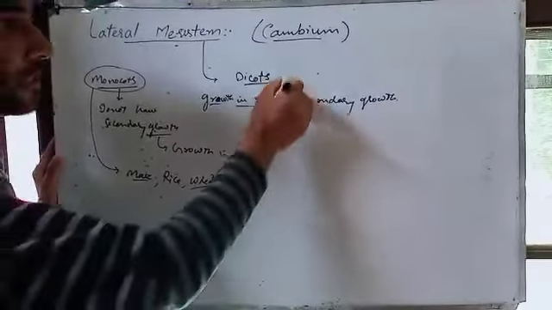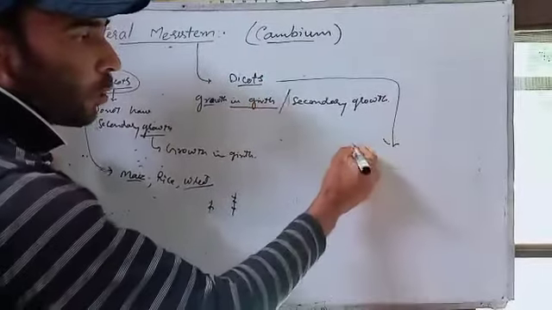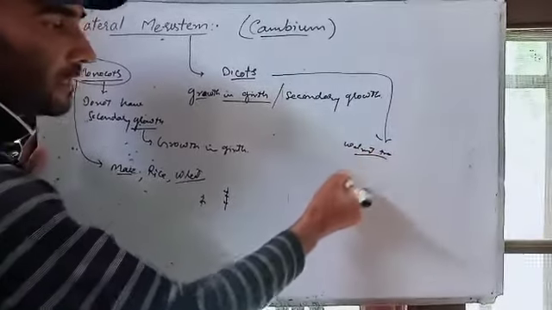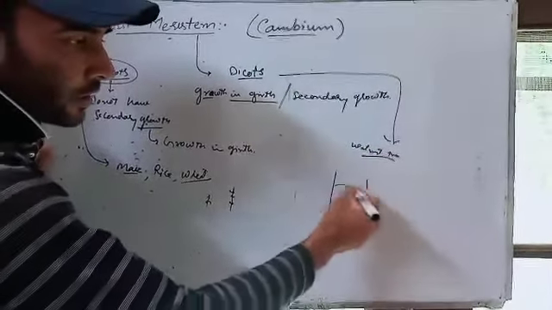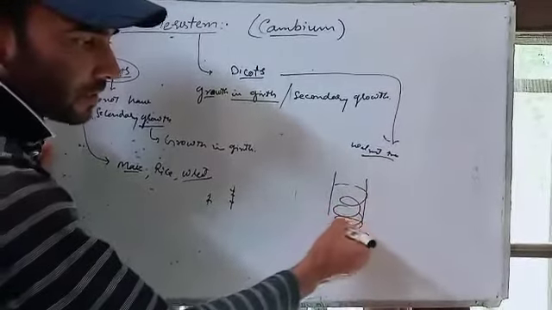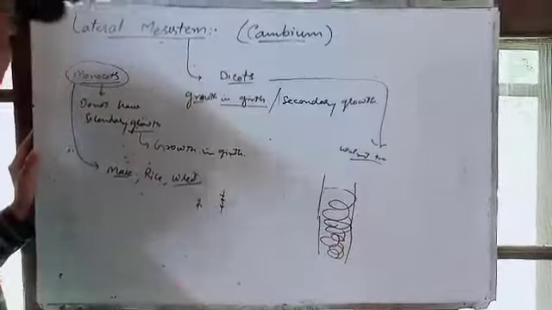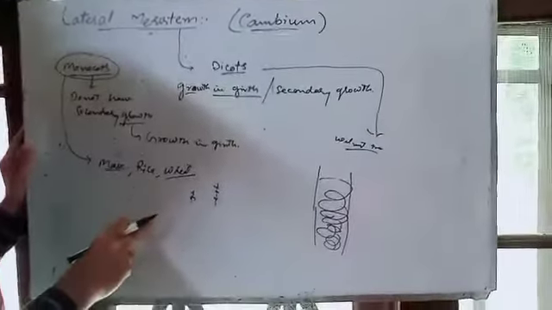But if you see dicots like the walnut tree, the trees grow in girth. That means they are very thick. They have thick stems, and these have thin stems.